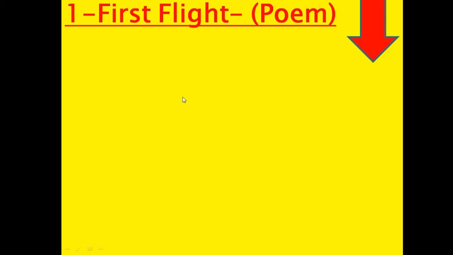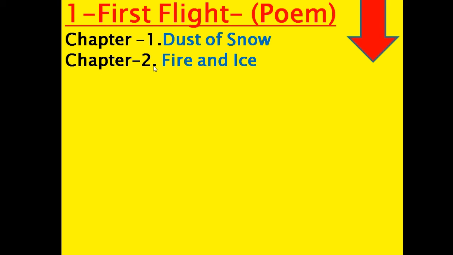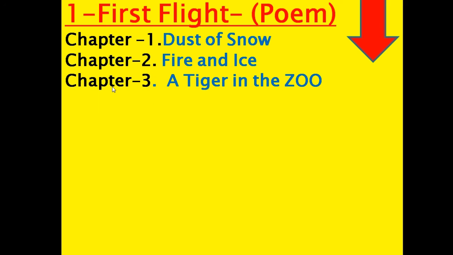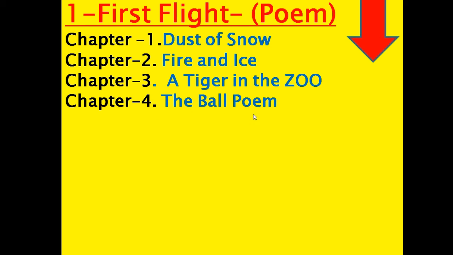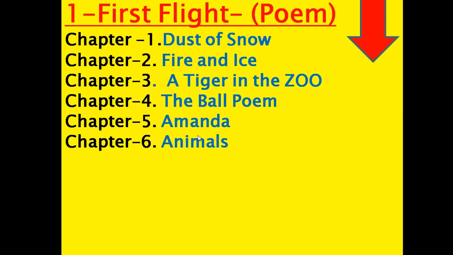First Flight. Poems. Chapter number 1, Dust of Snow. Chapter number 2, Fire and Ice. Chapter number 3, A Tiger in the Zoo. It is a poem. Chapter number 4, The Ball Poem. Chapter number 5, Amanda. Chapter number 6, Animals. This is also a poem.